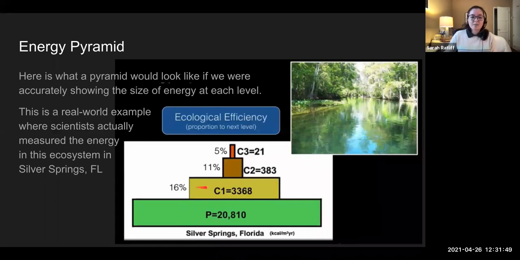Our secondary consumers, only 11% makes it. That's pretty much on par there. About 10% makes it to the next level. And then up here at the very top, our tertiary consumers, only 5%. They only get 5% of that total energy from the previous level. That's where things start to even out a little bit. It should be more, a little bit closer to 10%, but we got a little bit extra during those primary consumers, and we lost a little bit from our tertiary consumers. But anyway, really, really cool real world example. We can see the pyramid effect happening.